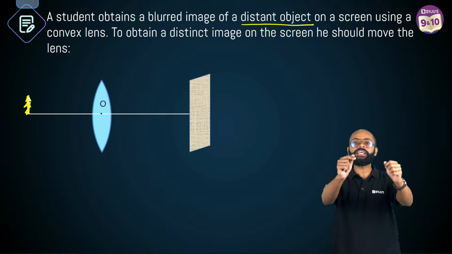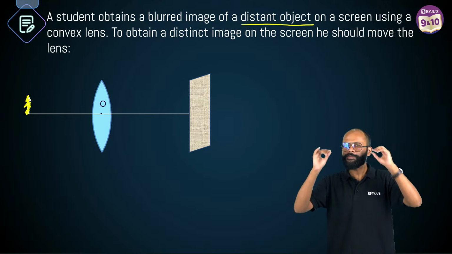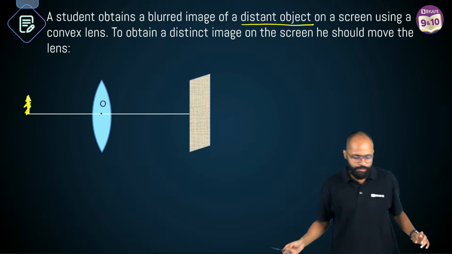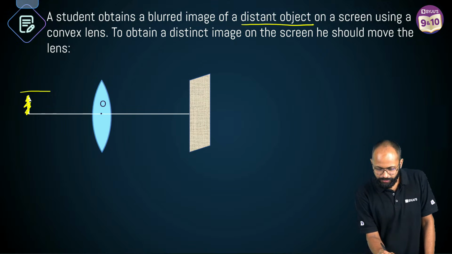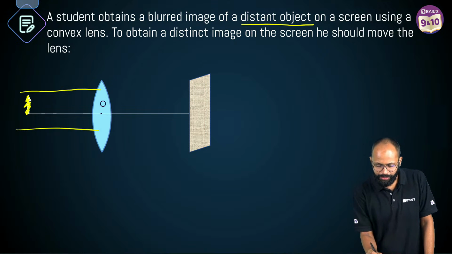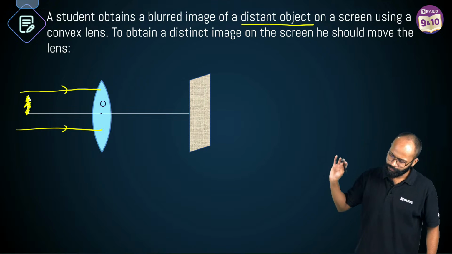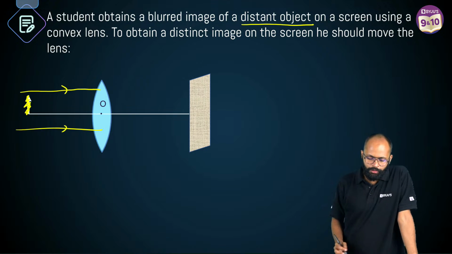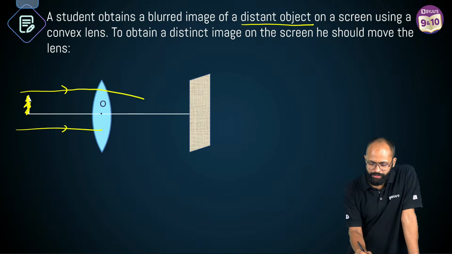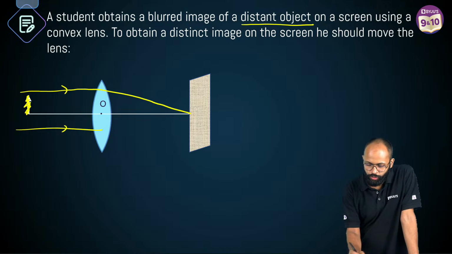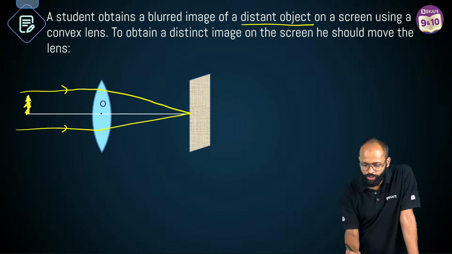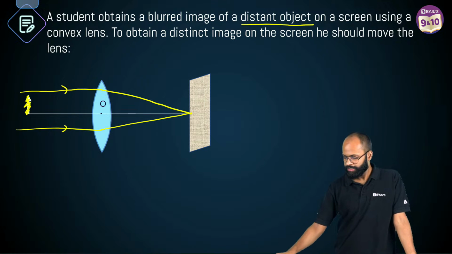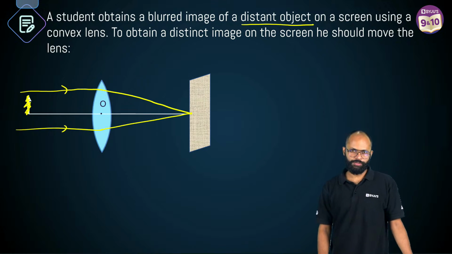Good. Object is very far. Object is at infinity, right? So you can say that rays are parallel. Correct. This is something you can assume. Okay, sir. Now, when you want a sharp image, right, the screen should be at focus.